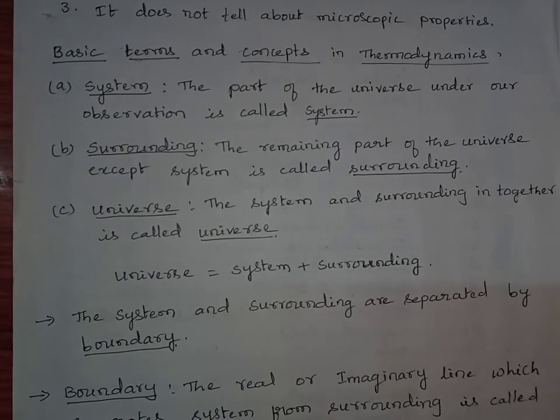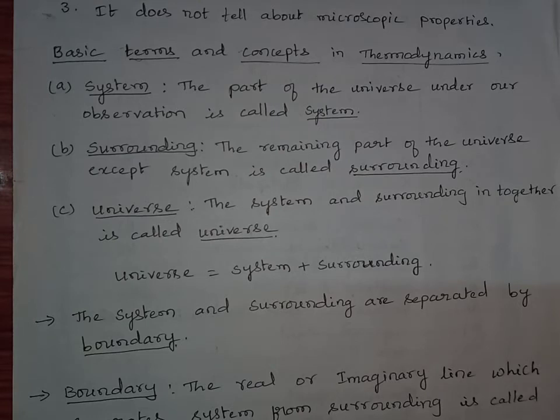Next one, surrounding. The remaining part of the universe except system is called surrounding. For example, I am taking class. Class is my system. Remaining part of the universe, that is college, is my surrounding. College comes under surrounding. Other classrooms come under surrounding. Gulbarga comes under my surrounding. It means except my classroom, the remaining part of the universe is nothing but surrounding.